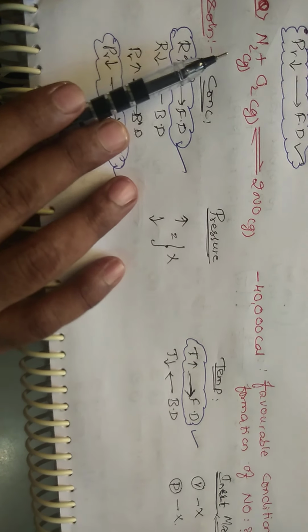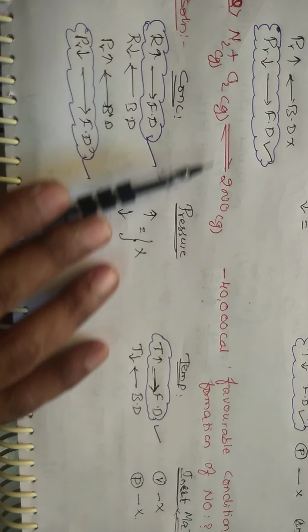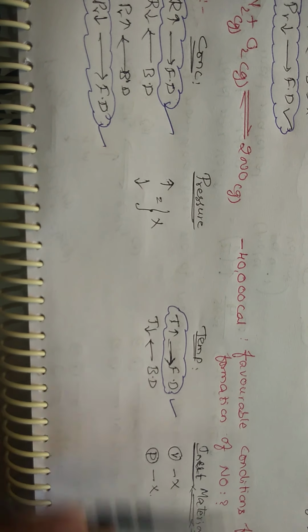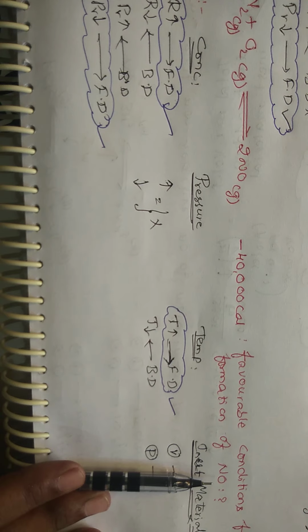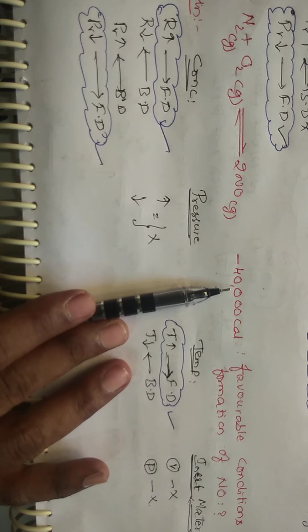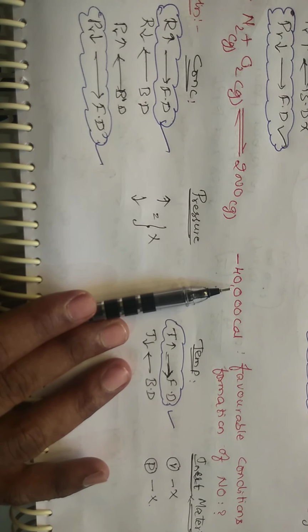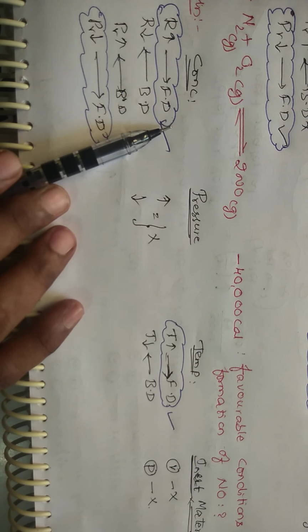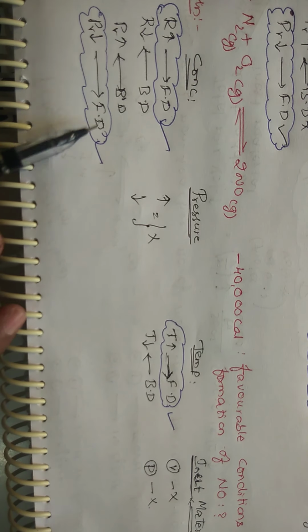Okay, students. Take one more example like this. N2 plus O2 in the gaseous state is in equilibrium with 2NO minus 40,000 calories. Favorable condition for the formation of NO. So this is what type of reaction? It doesn't have any delta H. Plus means exothermic, minus is endothermic. So reactants concentration increases, forward; products concentration decreases, forward.